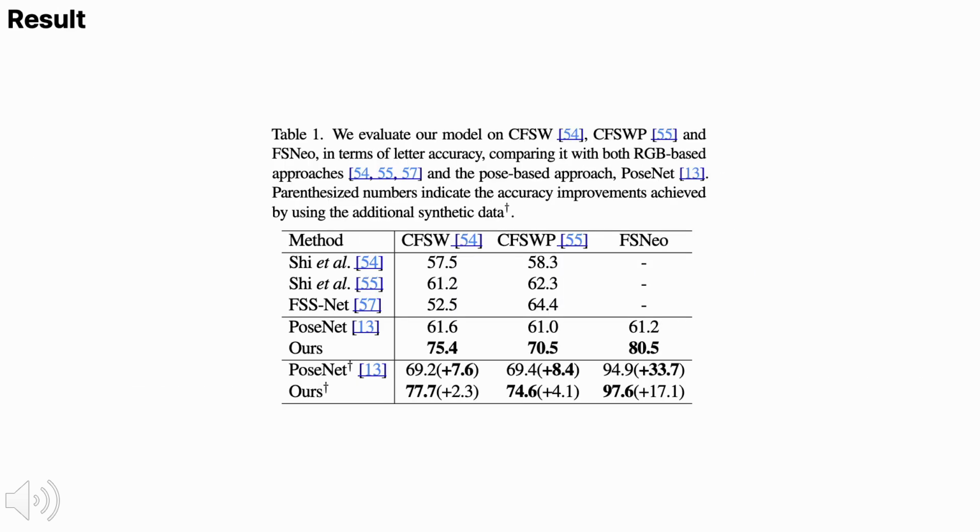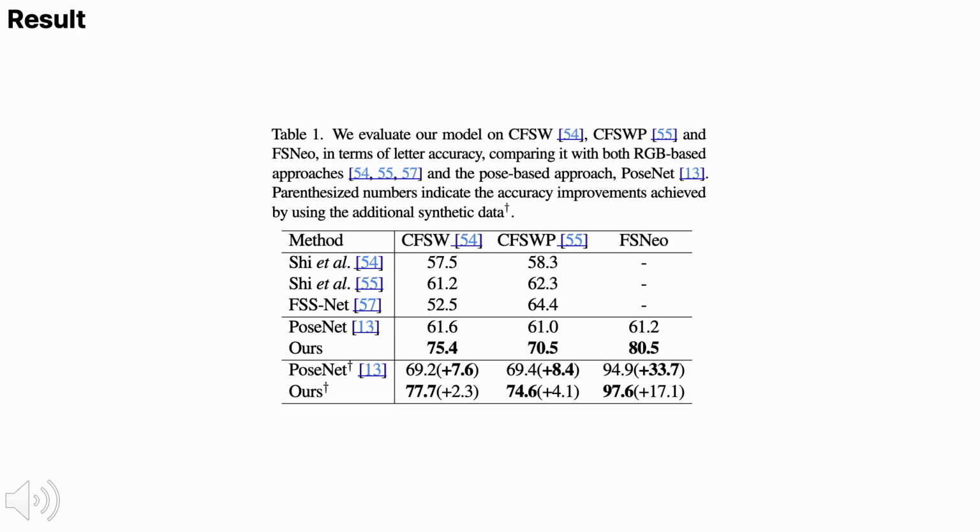Here, we compare our method with previous RGB-based approaches and the pose-based method, PoseNet, on Chicago Fingerspelling Wild CFSW, Chicago Fingerspelling Wild Plus CFSWP, and FS-Neo. Our method consistently achieves the best recognition accuracy across all benchmarks. In particular, on FS-Neo, which evaluates generalization to unseen and newly emerging words, our method significantly outperforms PoseNet, demonstrating strong